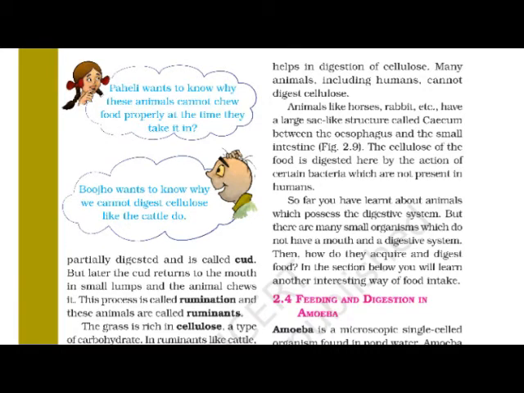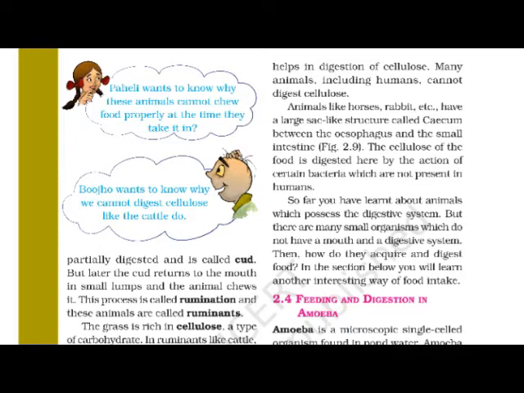After some time, that cud returns to the mouth in small lumps. The animal takes it out from the rumen to the mouth, and that cud is chewed, and this process is known as rumination, and these animals are called ruminants. You must think about it. These may be the definitions for your exam also. What is meant by cud? What is meant by rumination? What is meant by ruminants?